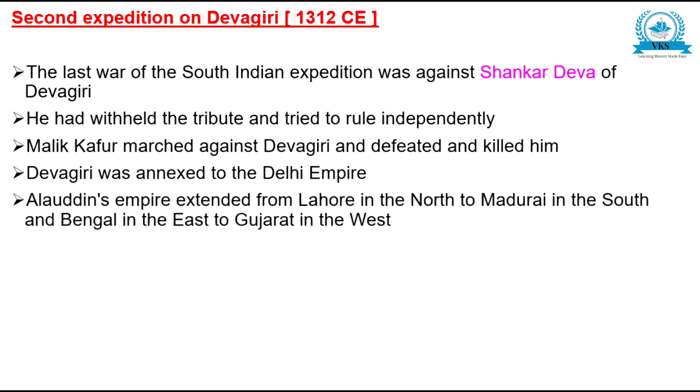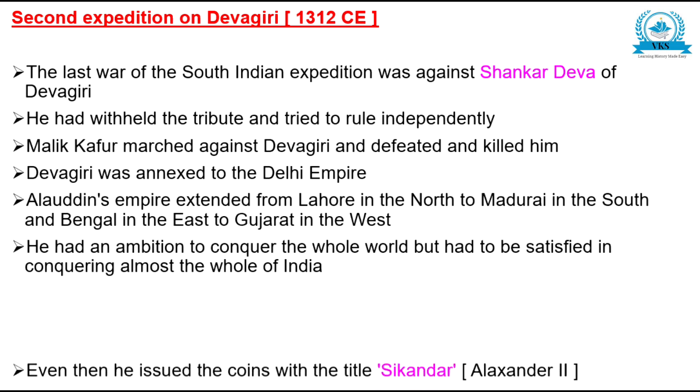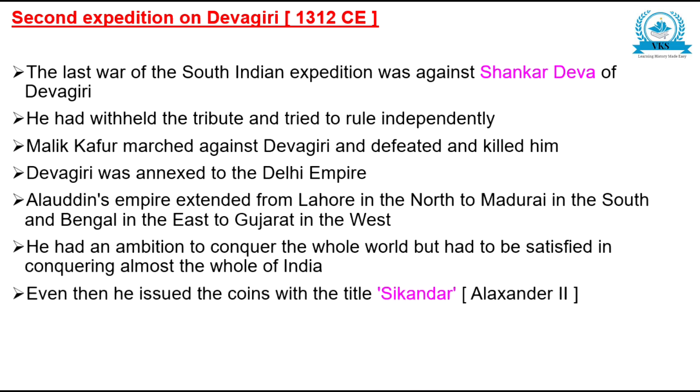Alauddin's empire extended from Lahore in the north to Madurai in the south and Bengal in the east to Gujarat in the west. He had an ambition to conquer the whole world, but had to be satisfied with conquering almost the whole of India, and even then he issued coins with the title Sikandar or Alexander II. So all these were the points regarding the South Indian conquest of Alauddin Khilji. I hope you have understood all his conquests very clearly. The achievements of Alauddin Khilji is a very important question.